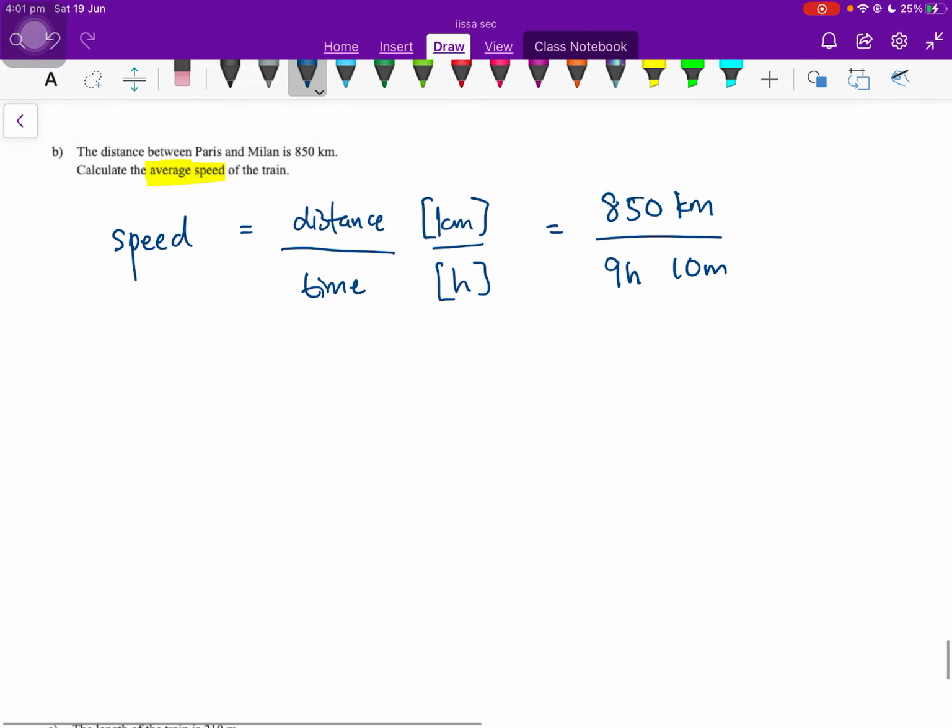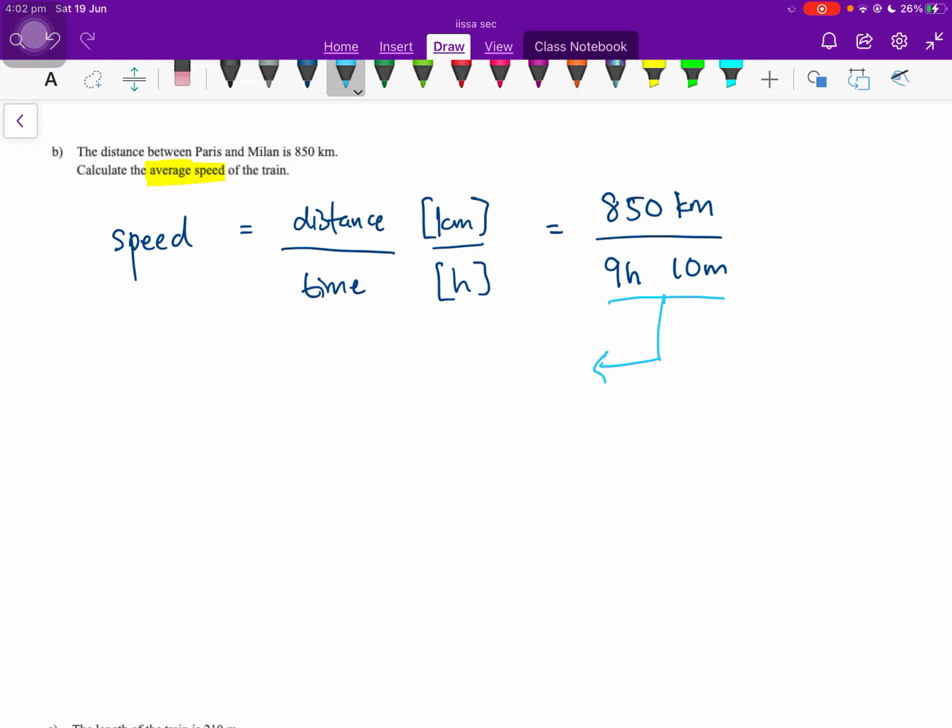Now, one interesting thing is you can't actually just divide 850 kilometers by 9 hours and 10 minutes. You can't do that. Why? Because this is not a decimal. So we need to change the hours to decimal form.